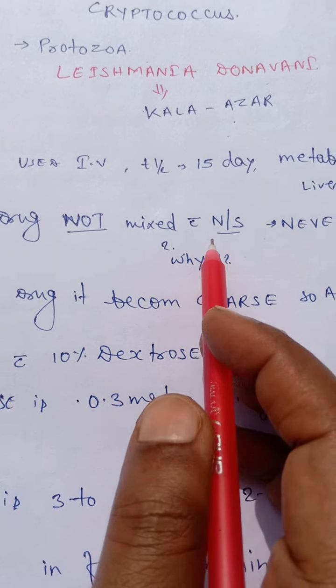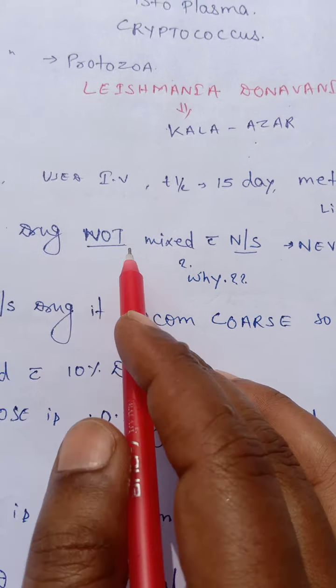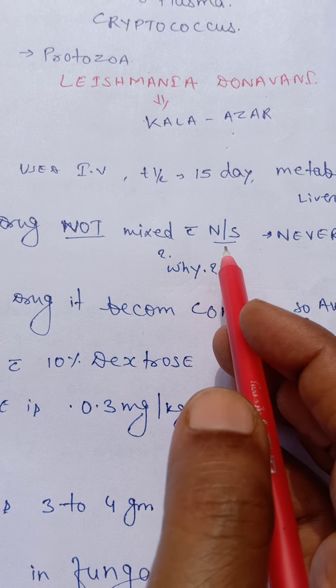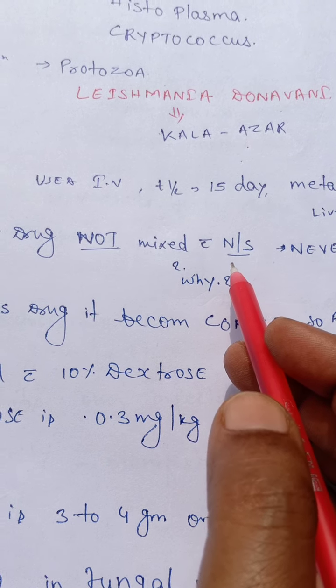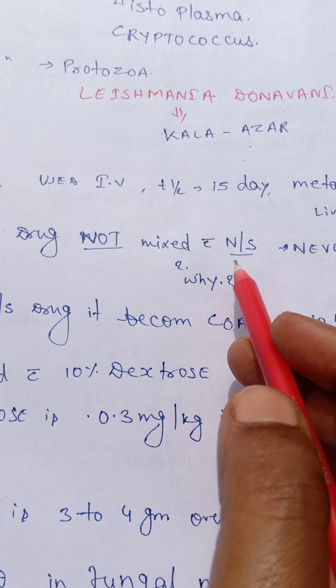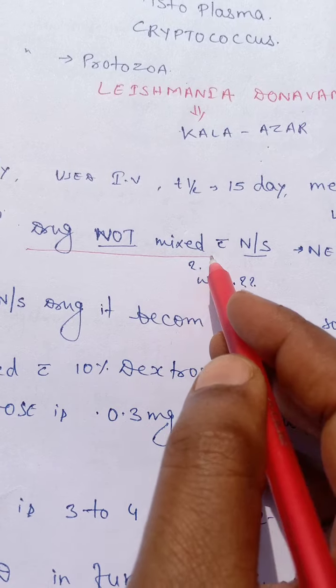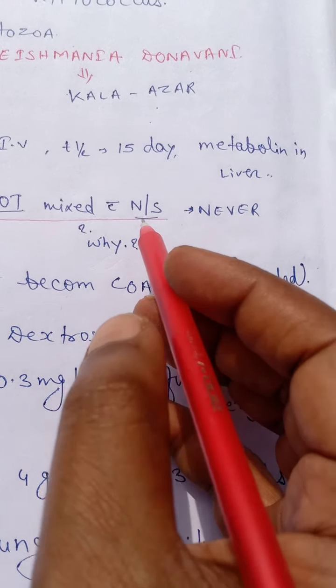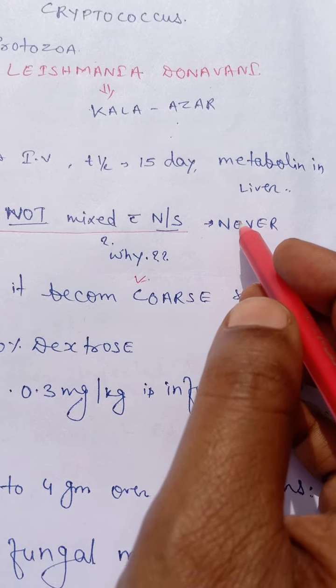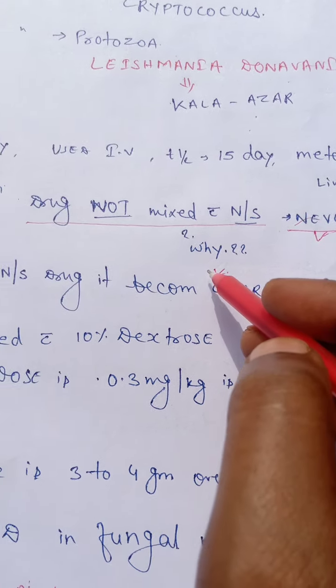The drug is not mixed with normal saline. Mostly we mix many antibiotics in normal saline solution and use them, but amphotericin should never be mixed with normal saline. Why?